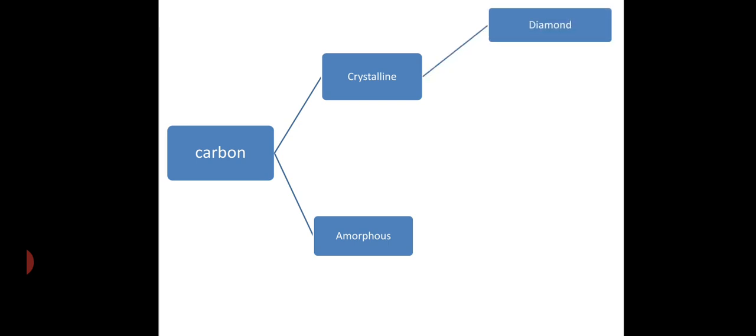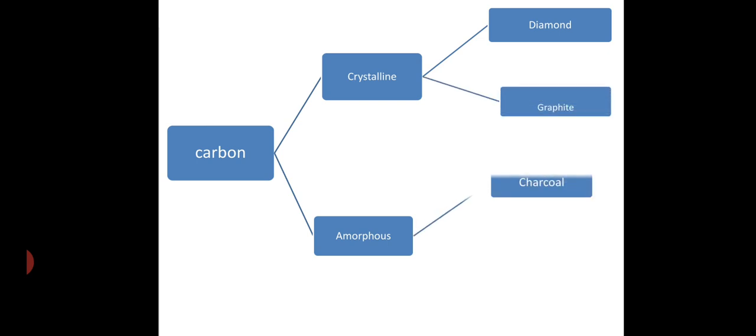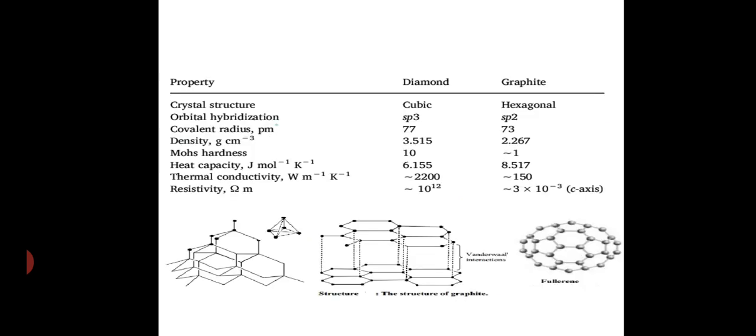Crystalline is further classified as diamond and graphite, whereas amorphous includes charcoal, which is further classified as plant charcoal and animal charcoal, and finally lamp black, which is again a type of amorphous carbon. This is the simple classification here.